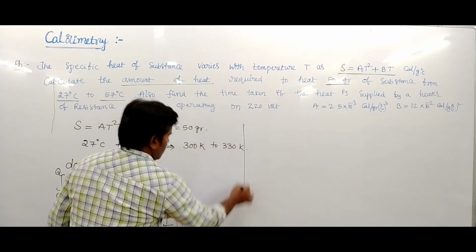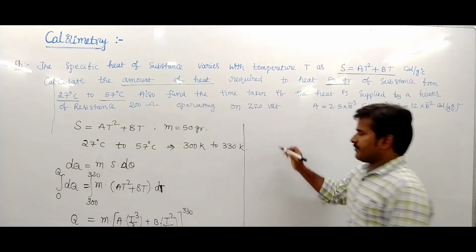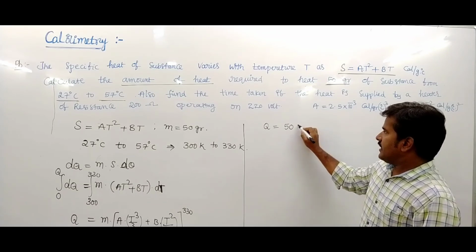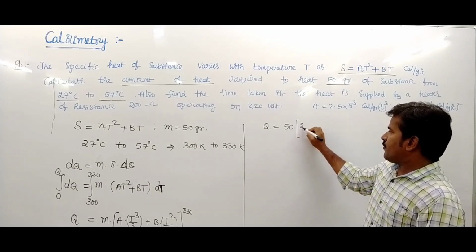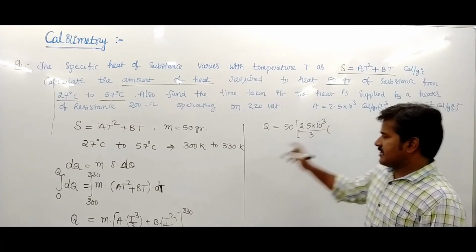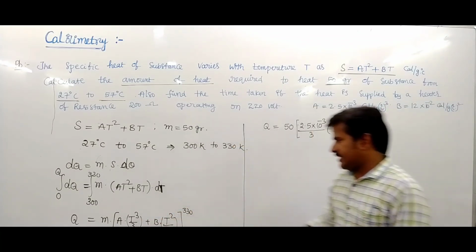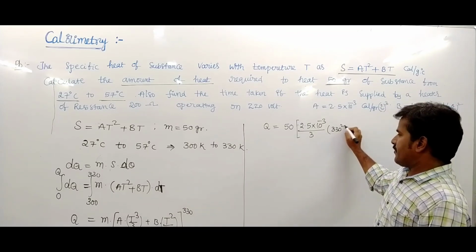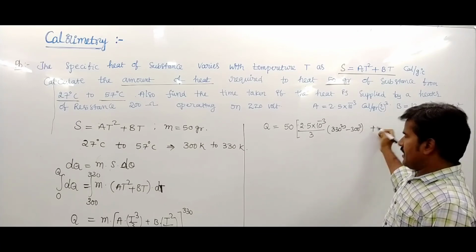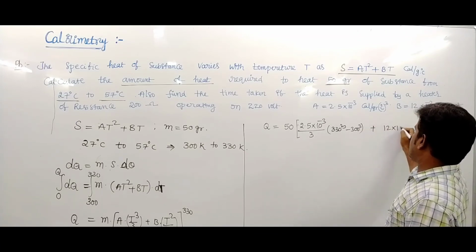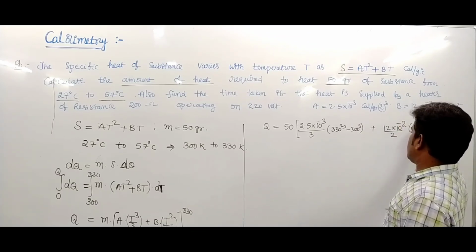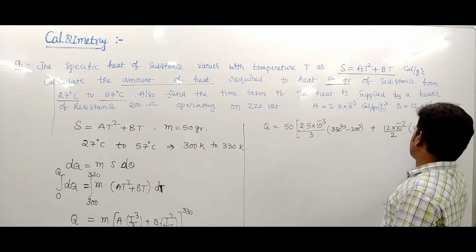After simplification, Q equals m, which is given as 50, into a value also given, 2.5 into 10 power minus 3 upon 3, into 330 cube minus 300 cube, plus b value given as 12 into 10 power minus 2 upon 2, into 330 square minus 300 square.